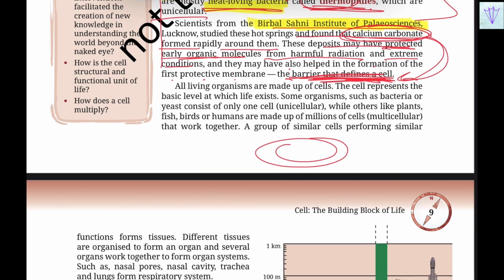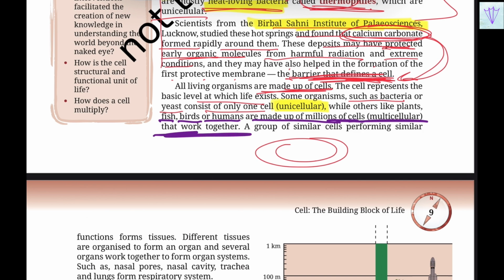So all living organisms are made up of cells. So the cell represents the basic level at which life exists. So some organisms such as bacteria or yeast consist of only one cell, which is unicellular, while others, like plants, fish, birds, or humans, are made up of millions of cells, which is multicellular.